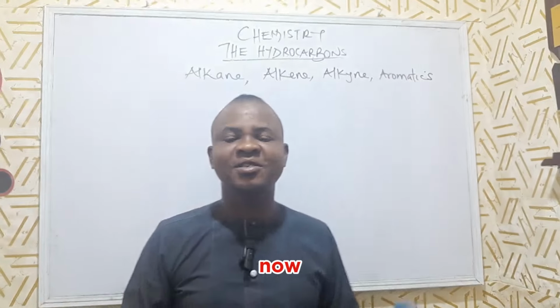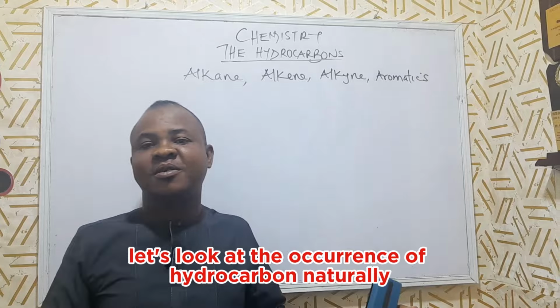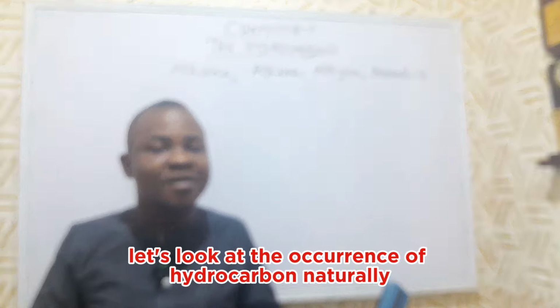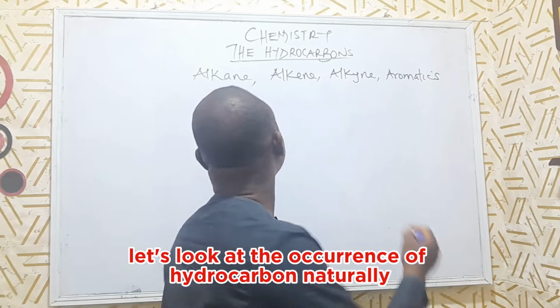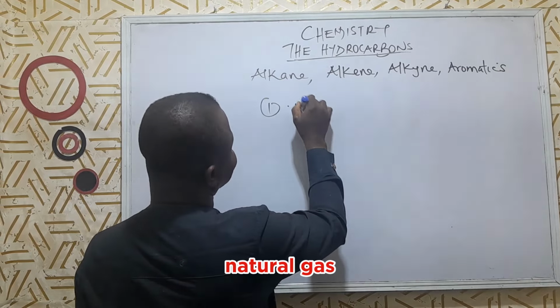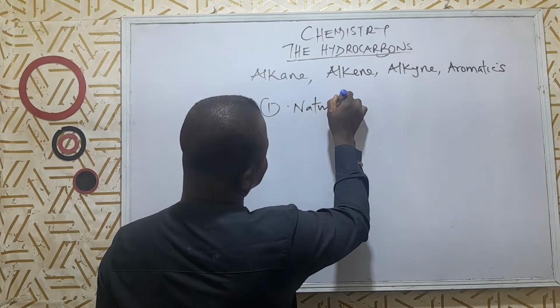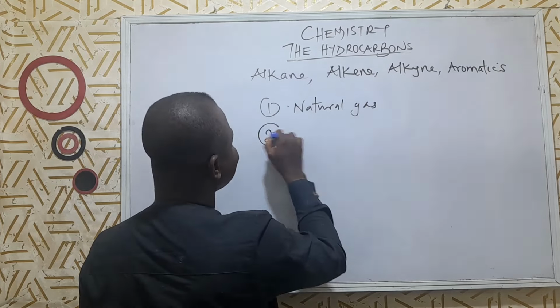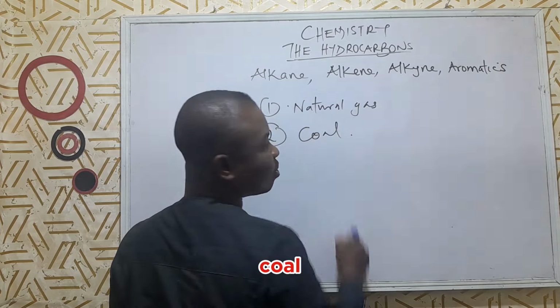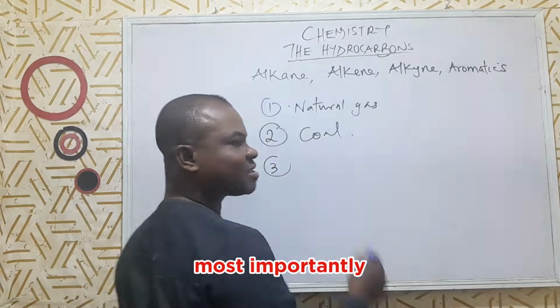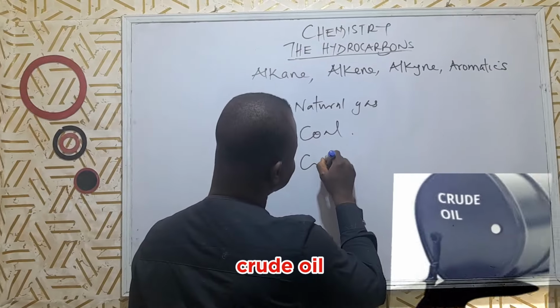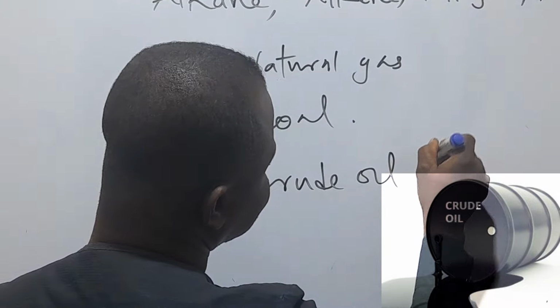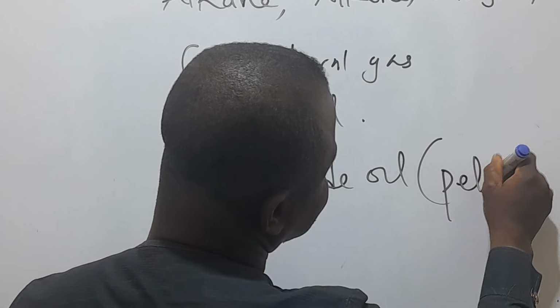Now, let's look at the occurrence of hydrocarbon. Naturally, hydrocarbons occur, number one, in natural gas. Number two, in coal. And number three, most importantly, in crude oil, also known as petroleum.